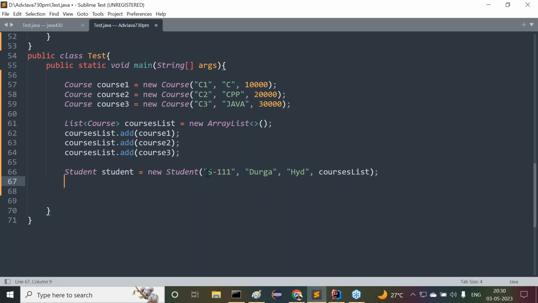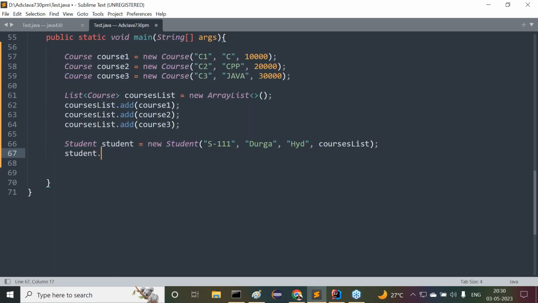Now here we have to get the student data. Student dot getStudentDetails method. Automatically here we are able to get all the student details now. Student dot getStudentDetails method. That's it. Clear? Alright, sir. Now if I run this example, we are able to get the student data. Along with the student data, courses list also here we are able to get in a tabular representation.